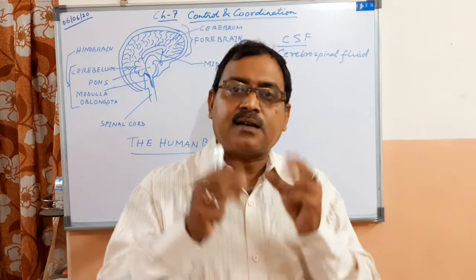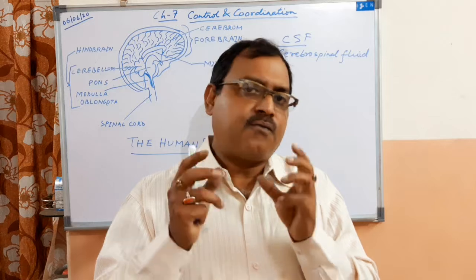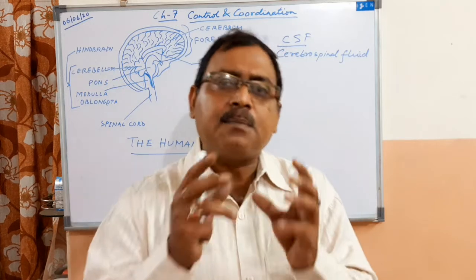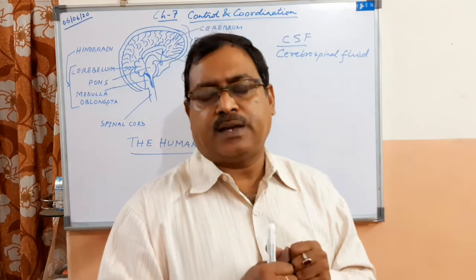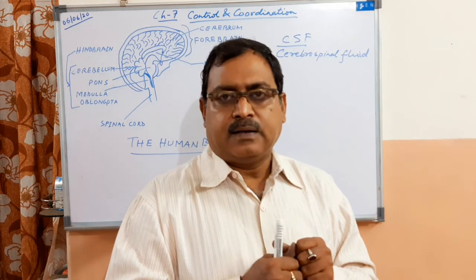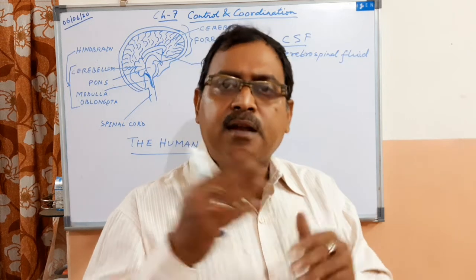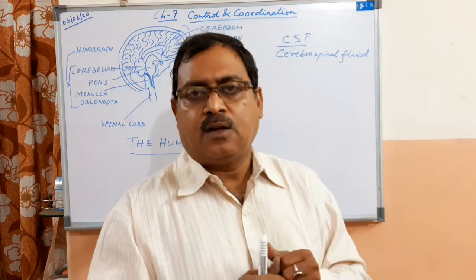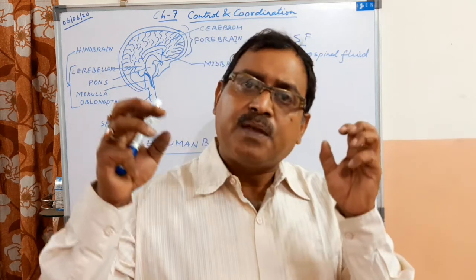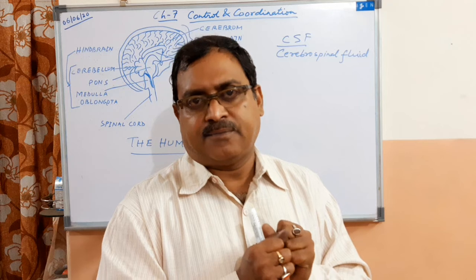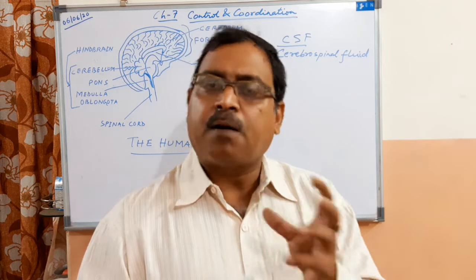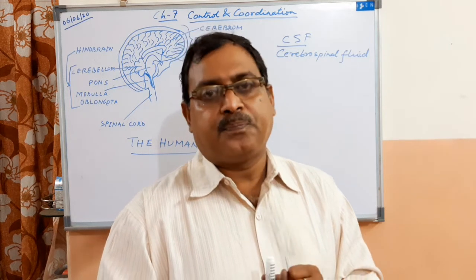Now inside the cerebral hemisphere, you will find the maximum number of neurons. It is folded in numerous ways so that maximum neurons can fit into it. This is the most important part of the brain.